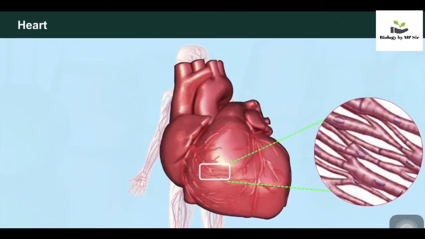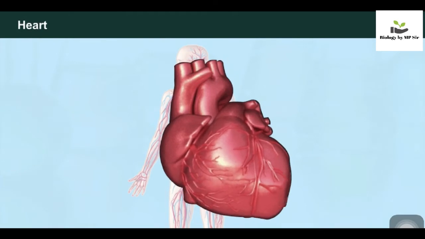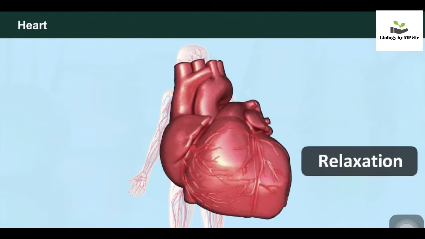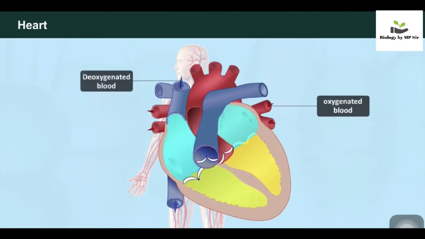The heart of a person beats all the time throughout its lifetime. The beats of heart are felt due to the rhythmic contraction and relaxation of heart muscles. Heart muscles keep on working all the time without fatigue. The division of heart into four chambers prevents the mixing of oxygenated blood and deoxygenated blood.